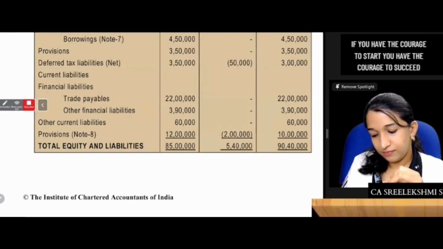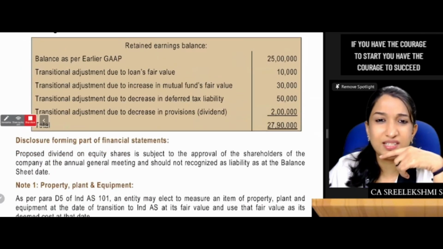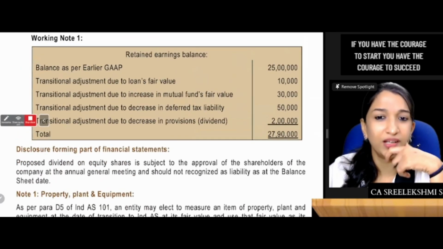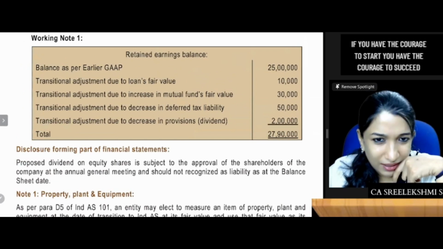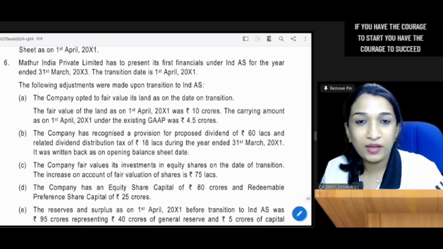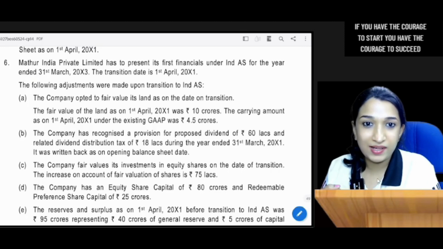Are you clear with this? And for each item, they have given a note. So it's a quick discussion only. Are you clear with this? So if you're okay with this, question number 16 and 17.